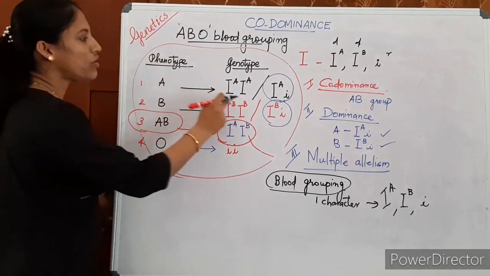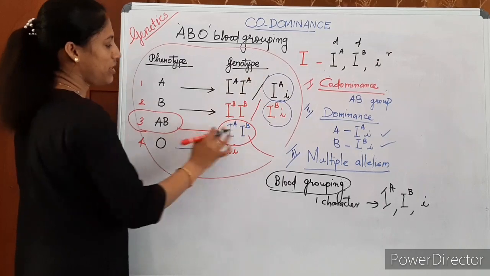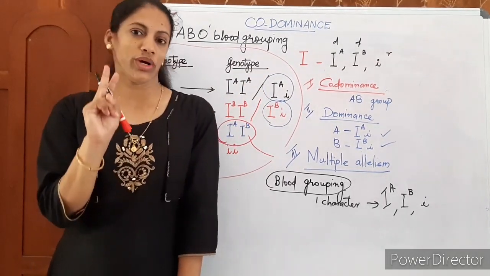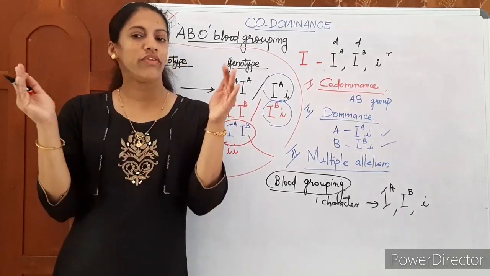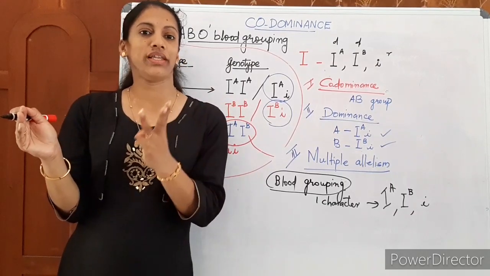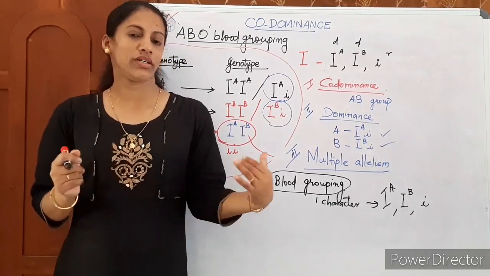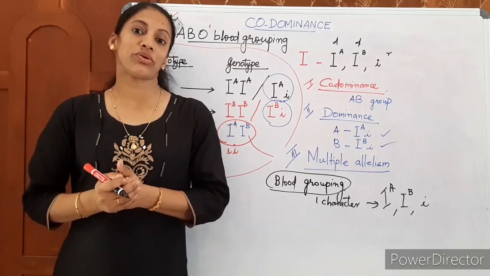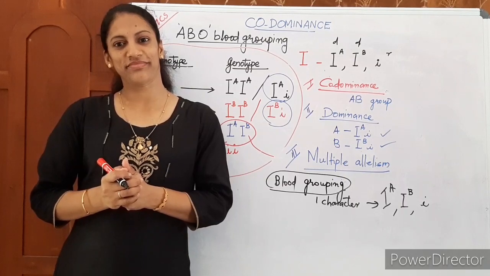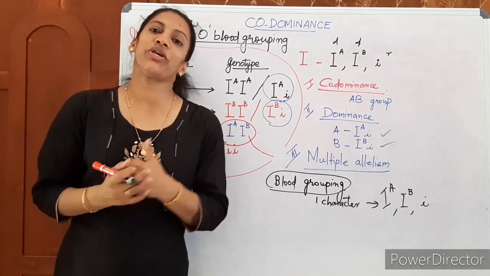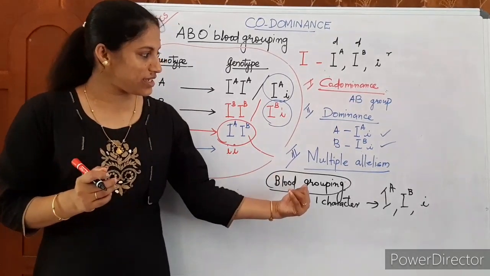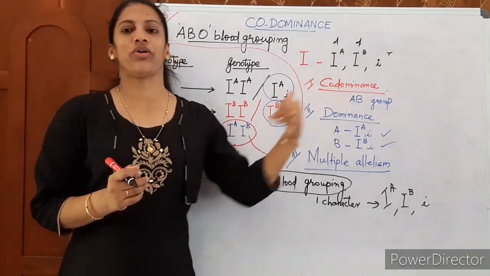If it's A group, only 2 alleles are there. Then B group also, for an individual, there are 2 alleles controlling human blood grouping. When we take the entire human population, there are 3 alleles to control the character. So when a character is controlled by more than 2 alleles, we call it multiple allelism. So human blood grouping gives examples for multiple allelism, dominance and codominance.